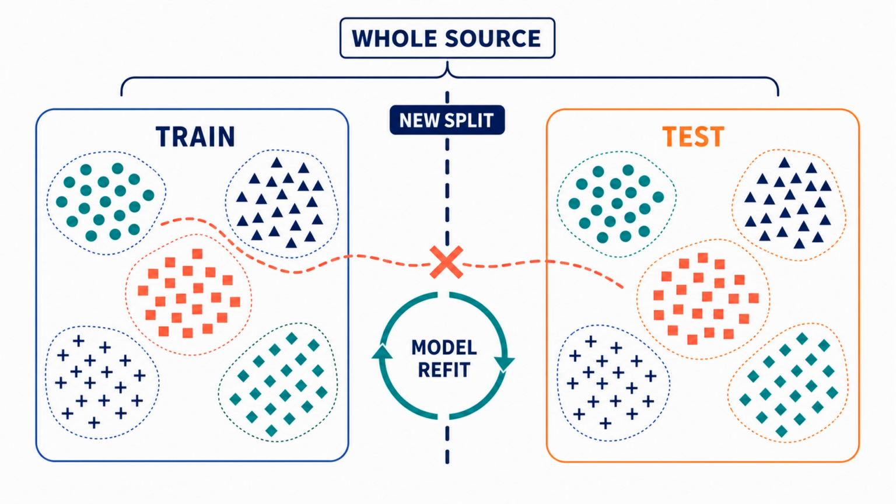I changed one thing: the split. Every source now stayed entirely on one side, so no test source had a sibling in training. I kept the dataset and the algorithm, refitted on the new training partition, and asked the same task again. This is a new fitted model, but it is the same data and method under a different definition of new.